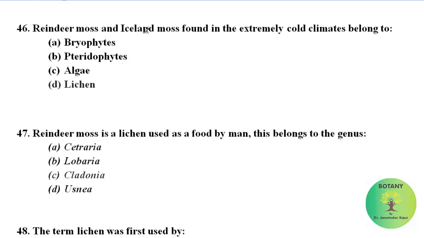Reindeer moss and Iceland moss, found in extremely cold climates, belong to bryophytes, pteridophytes, algae, lichen. Correct option is lichen. Reindeer moss and Iceland moss, which are found in extremely cold climates, belong to lichen. Reindeer moss is a lichen used as food by man. This belongs to the genus Cetraria, Lobaria, Cladonia, Usnea. Correct option is Cladonia. Reindeer moss belongs to genus Cladonia.